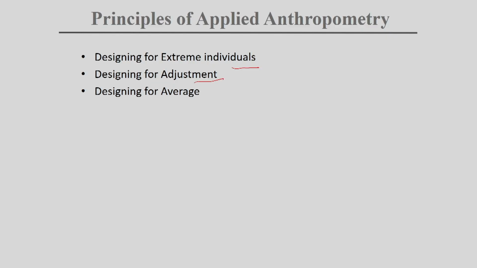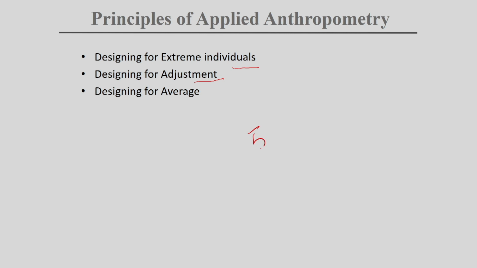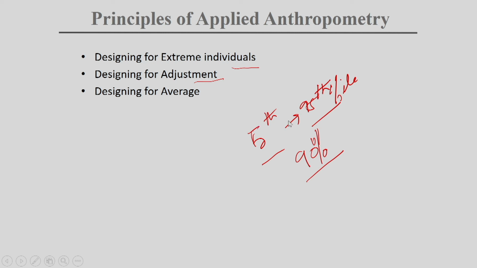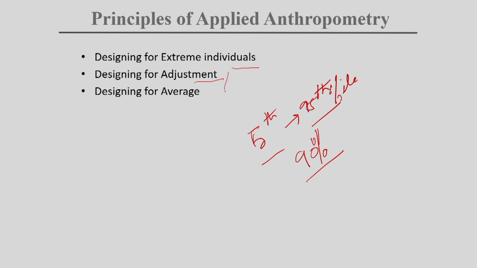Next is design for adjustment, where you can give a range of adjustment in your furniture. Maybe in a chair design, you change the height of the seat, and you can give adjustment from 5th to 95th percentile, so that you can make it accessible for 90% of the population. According to my height and comfort, I can change it. But it is not always possible to give adjustment; it depends on the context and the product you are designing.